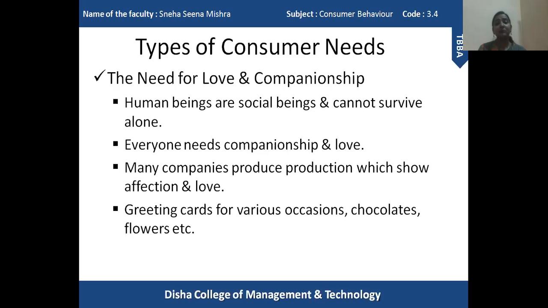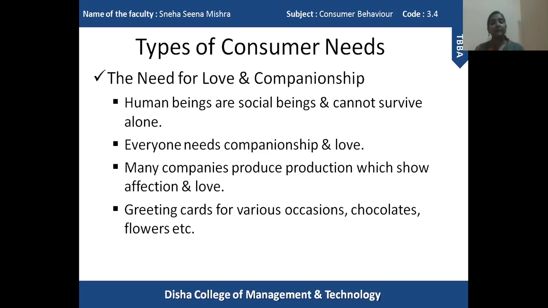Now, how are companies supposed to satisfy this need? Because if we love our family, they will love us back. So what is the role of a company in this situation? How is a company supposed to increase the level of love and affection within the family?